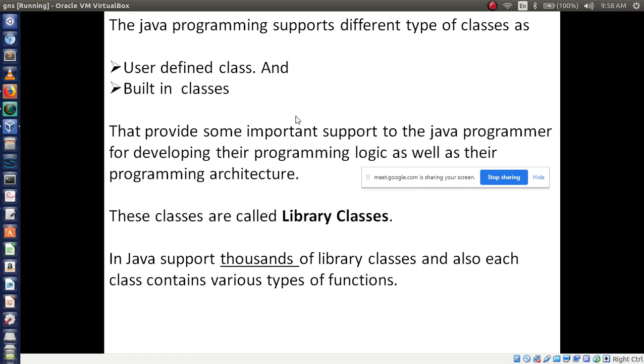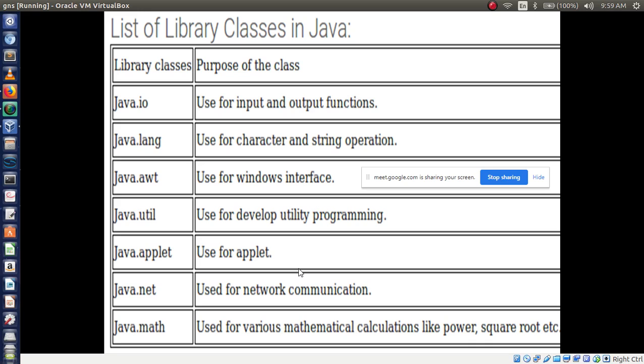For example, System is a class, and Java supports thousands of library classes, like keywords. How many keywords are there in Java? Can anyone reply? 50. In the same way, Java language will support thousands of library classes. And also each class contains various types of functions. We'll see later what do you mean by function, what do you mean by class, right? Now these are some examples of library classes.